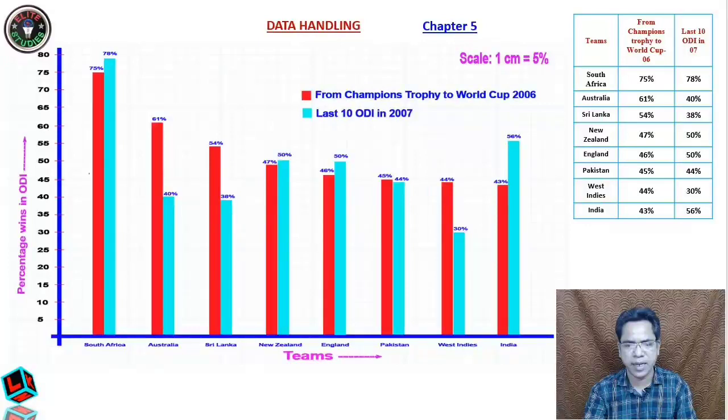So what does this graph show? It shows the percentage wins in ODI of various teams in the Champions Trophy and in the last 10 ODIs.